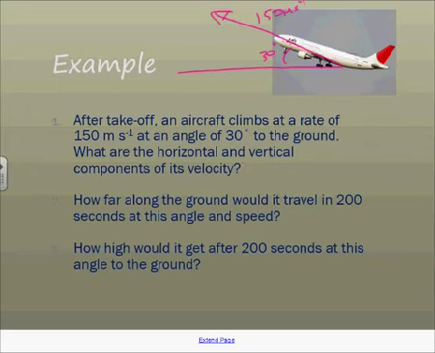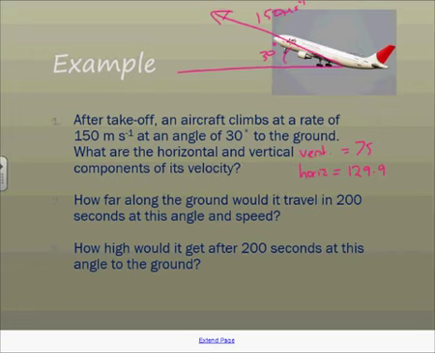So let's just have a look. So we've got 75. All I'm doing here is doing 150 times cos 30 and sin 30. So it's 129.9, so let's make that 130. So this one here is the horizontal component, and this is the vertical component.